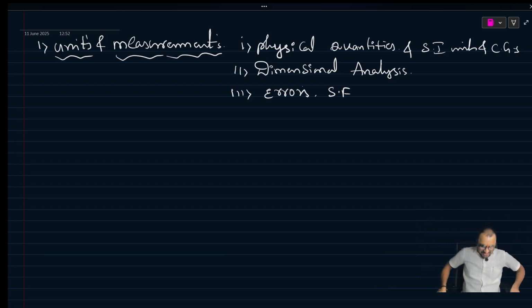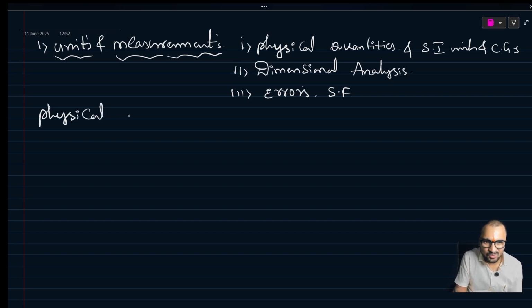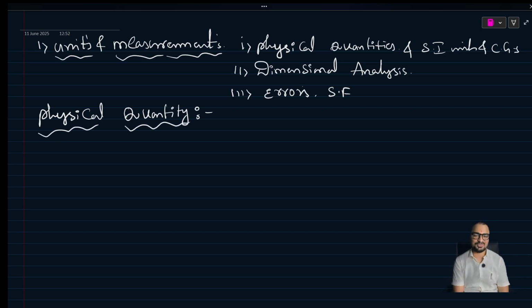Let's see what a physical quantity is. For example, what is a quantity? Generally a quantity we can say is a size, shape or vastness. Generally quantities we can divide as physical quantities. Physical quantities are those which can be measurable. The quantities which can be measurable, we can say are physical quantities.